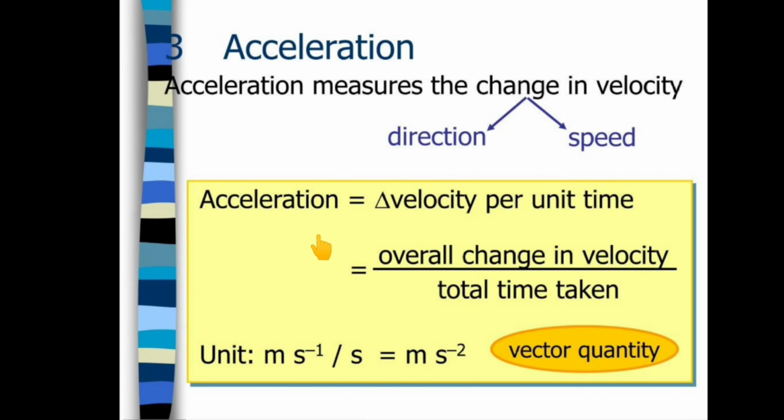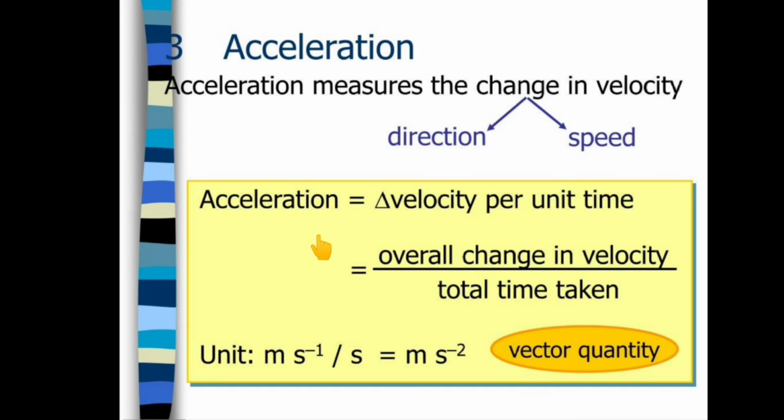So let us see what is acceleration. Acceleration measures the change in velocity. In acceleration, direction and speed, both of these are involved. That's why acceleration is a vector quantity. Why is acceleration a vector quantity? Because direction is involved along with speed.